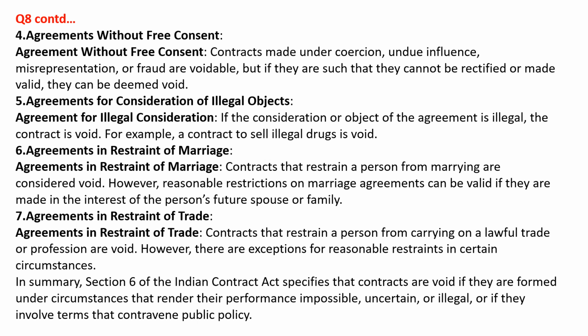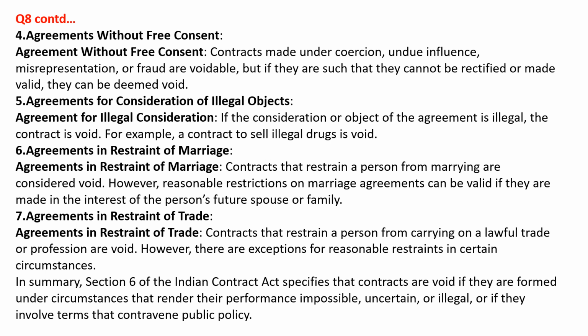Agreements without free consent. Contracts made under coercion, undue influence, misrepresentation or fraud are voidable, but if they are such that they cannot be rectified or made valid, they can be deemed void. Agreements for consideration of illegal subjects. If the consideration or object of the agreement is illegal, the contract is void. For example, a contract to sell illegal drugs is void.